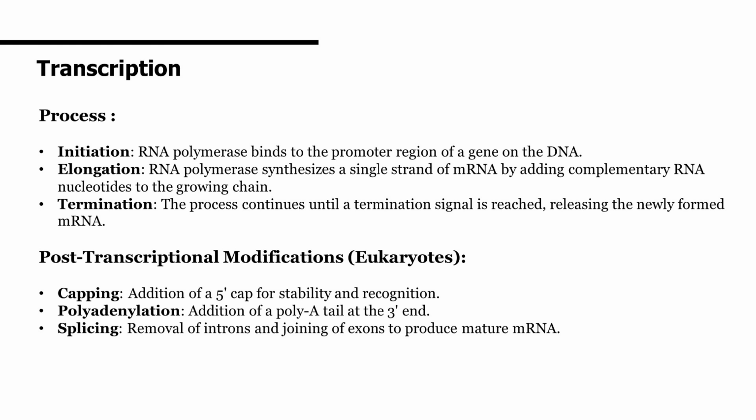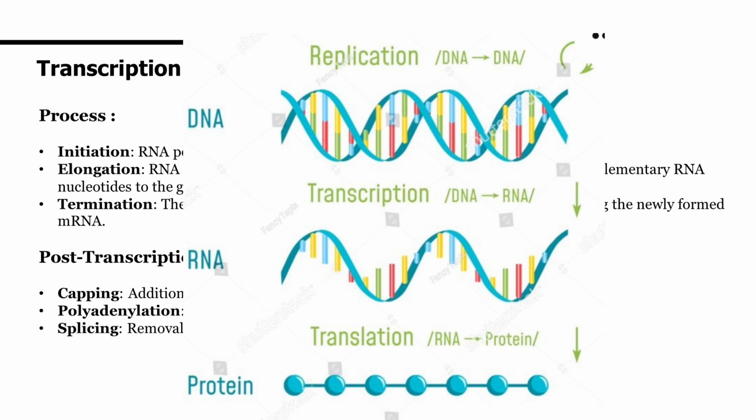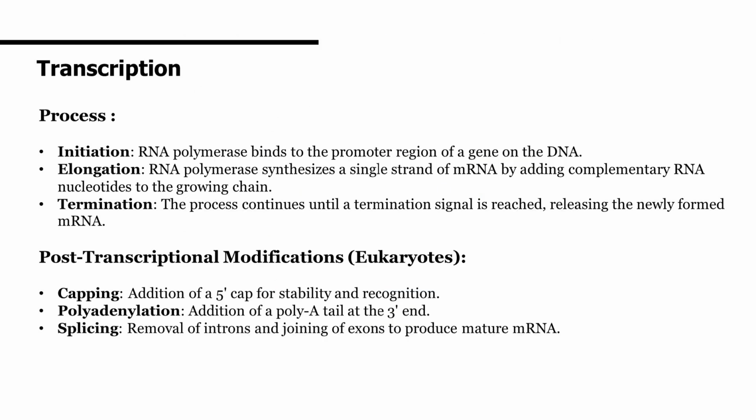First step is transcription. Initiation: RNA polymerase attaches to the gene promoter on the DNA. Elongation: RNA polymerase builds strands of mRNA by adding RNA nucleotides. Termination: the process ends when a termination signal is reached, releasing the mRNA. In eukaryotes, the mRNA undergoes post-transcriptional modifications. Capping: a 5' cap is added for stability. Polyadenylation: a poly A tail is added to the 3' end. Splicing: introns are removed and exons are joined to create mature mRNA.